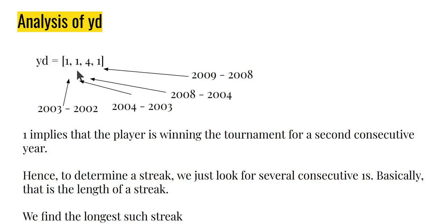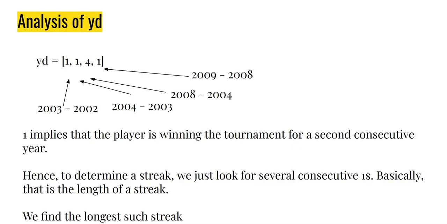Now, when I see multiple wins in place, it means that I've really won many, many times. So I will have to find how long is this run of ones. Having found a one, I'll find how long is the run of ones, and then we must find the longest such streak. So for example, here 1, 1, 4. Again, there was a consecutive victory, but this is only one. However, let's say this was longer, then this becomes the longest streak. So I'll just keep finding the existence of a one, find out how many consecutive ones are there, and within all those, what is the longest such run, and that will give me the longest streak.